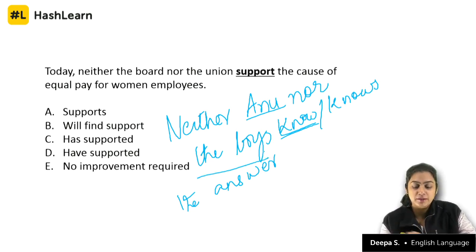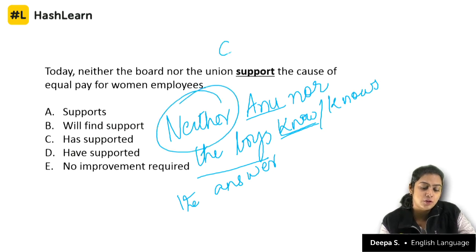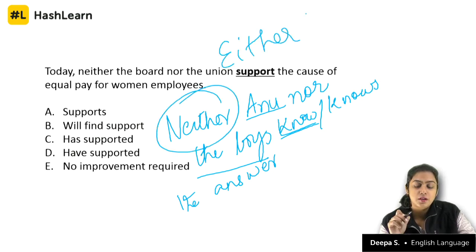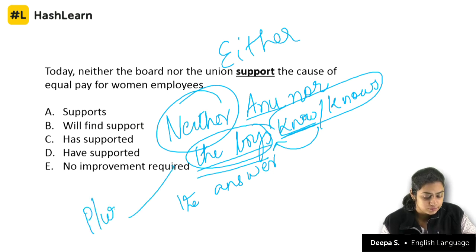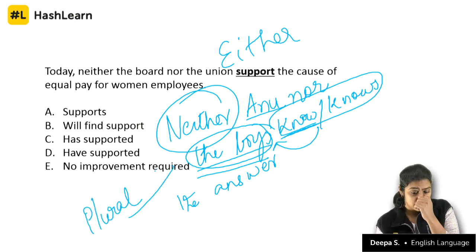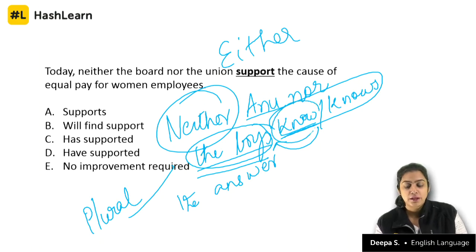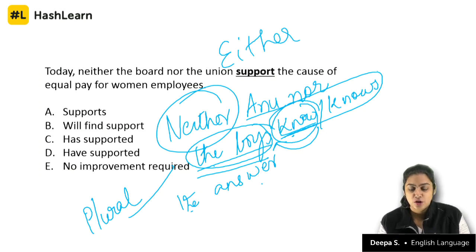Now remember, whenever this confusion arises where the subject has two parts put together with neither or either, remember that the part of the subject that is closest to the verb is what will dictate the verb form. Boys, this is plural. So it has to be no. The boys know the answer. Got it? It is not knows, it is no. Any problem?